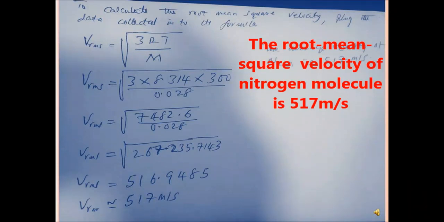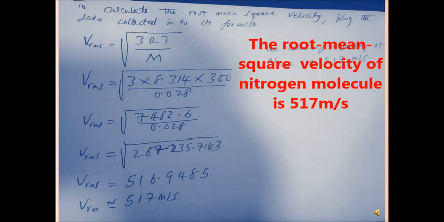divided by 0.028. At the end of the day, we are going to get 7482.6 divided by 0.028. Then when we divide, we get 267235.7143. Then the square root will now give us 516.9485.